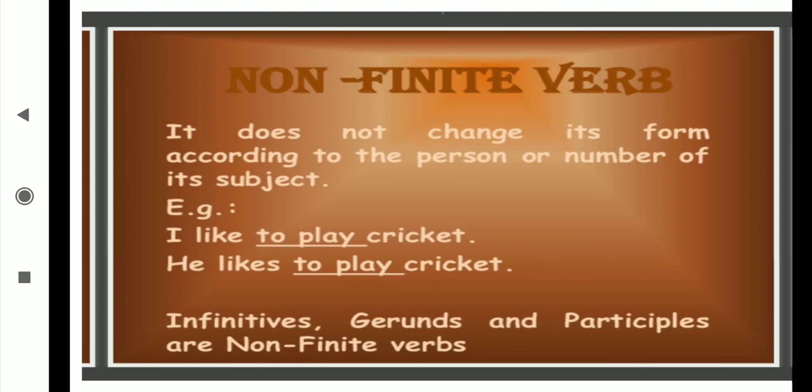For the participle, now the V3 form: when we are taking it with has, have, had, shall have, will have, with that, if we are taking the V3, it will go for the finite word. But without that, if we are taking it, it will go for the non-finite verb. Then in which three categories?